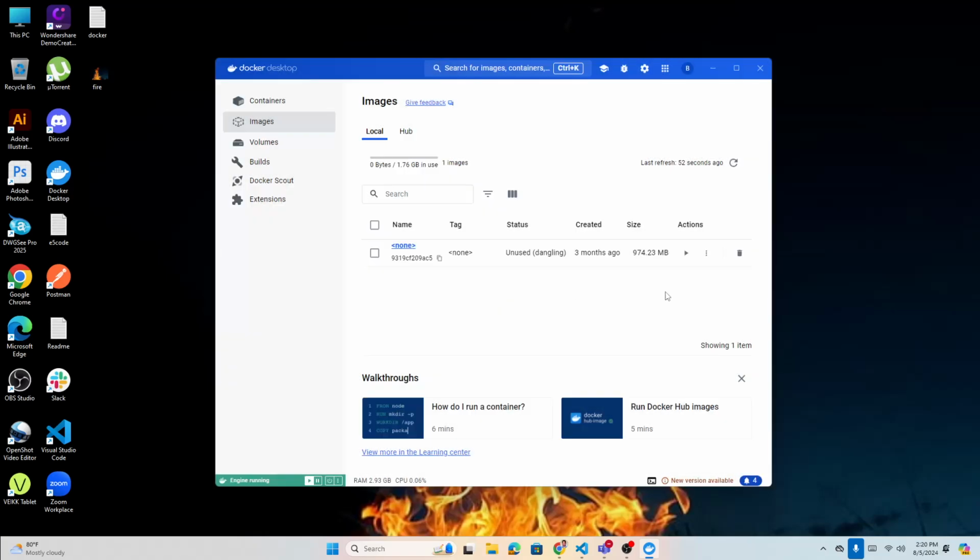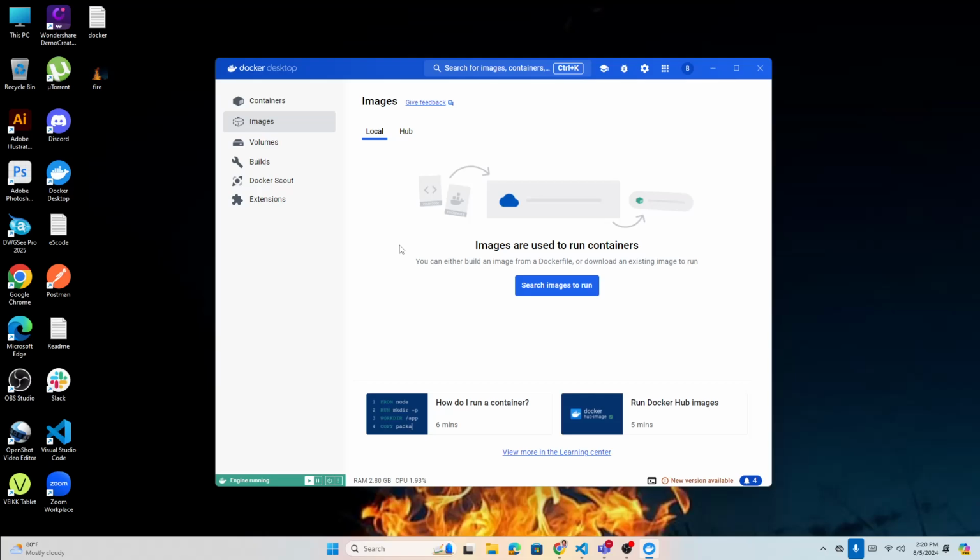The good thing about images is, when you have a container and that container needs some images, once they download in your local environment, the next time you run the container it will not take time. All the images are there, it just runs quickly, right? But the first time it's going to take time, okay? So I don't have anything.